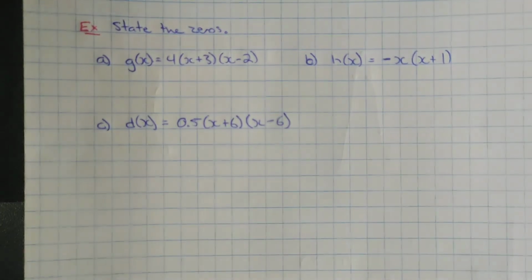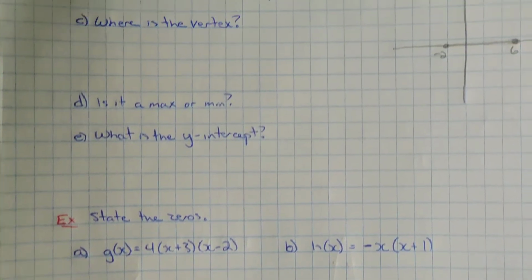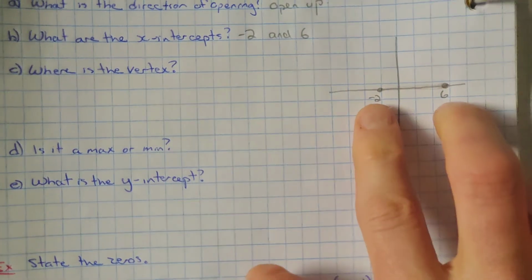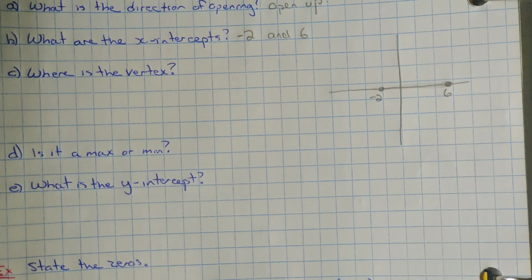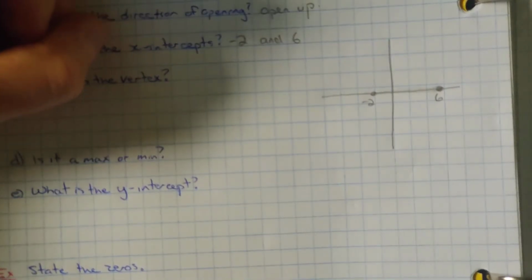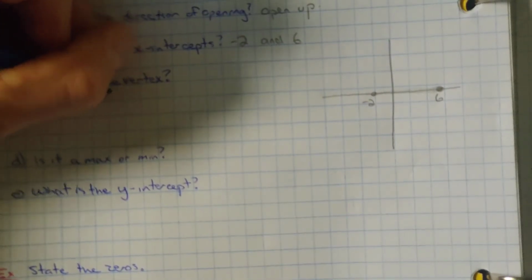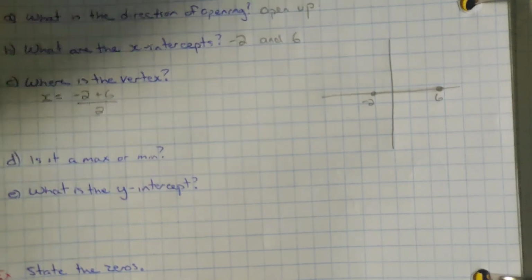So to find the vertex, we just have to find the middle of these two points. So how do you find the middle? Same process every time. The x value of the vertex equals the two numbers added together and divided by 2.